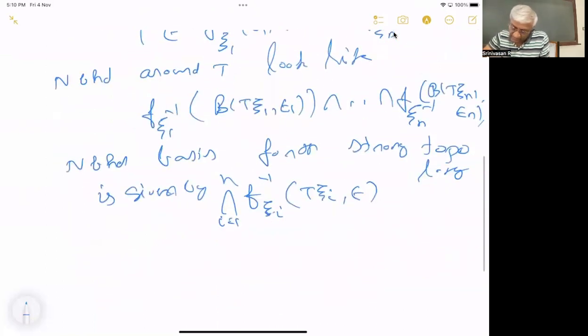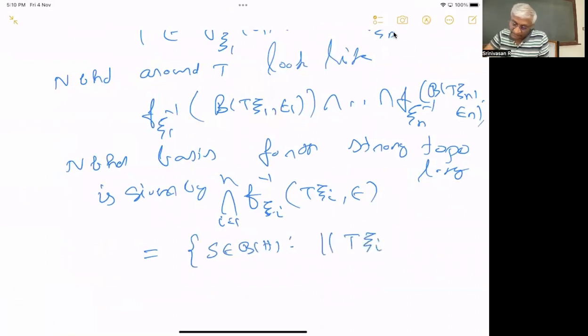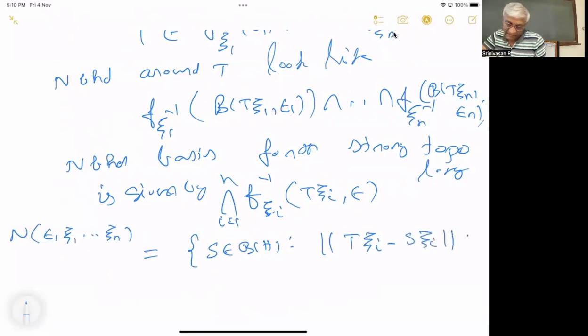So a neighborhood basis is equal to all those S in B of H such that norm of T xi minus S xi is less than epsilon. I call this N epsilon xi1 up to xin. That is how the basis will look. This is how a neighborhood basis for the strong topology looks.